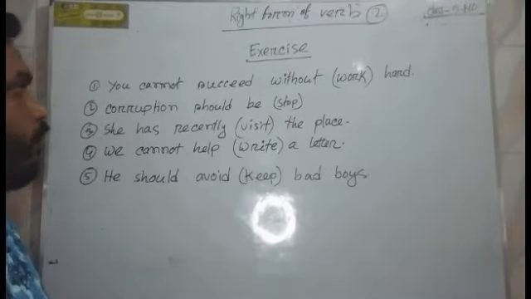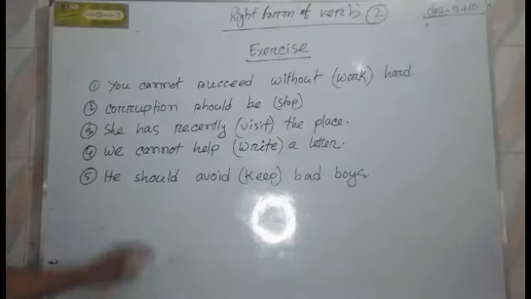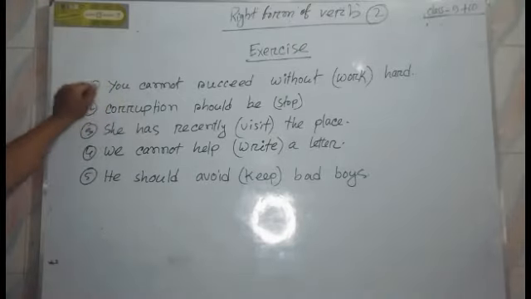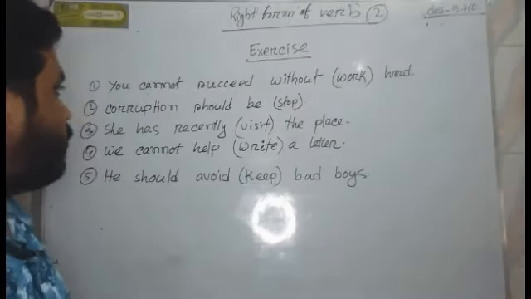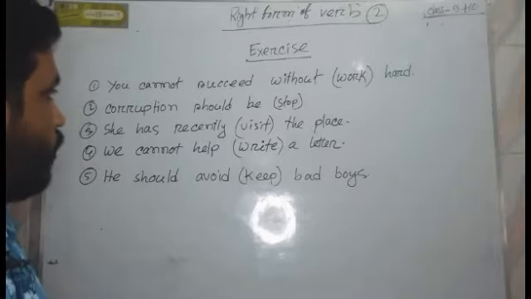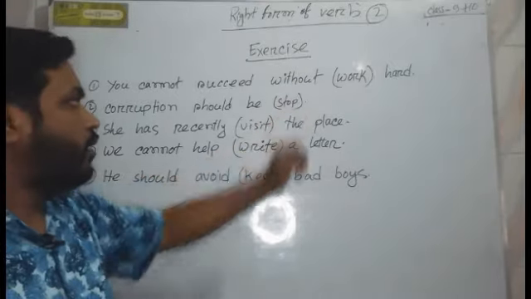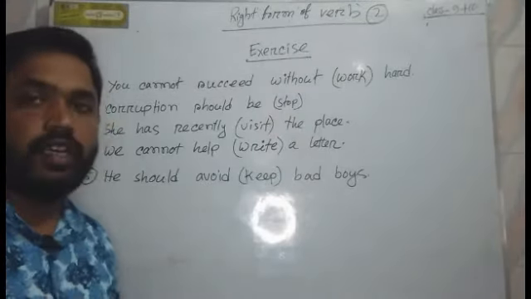Now it's time for your turn. You see here there are 5 sentences and the verbs in the brackets are used wrongly. You should correct the verb within 30 seconds. Your time starts now.